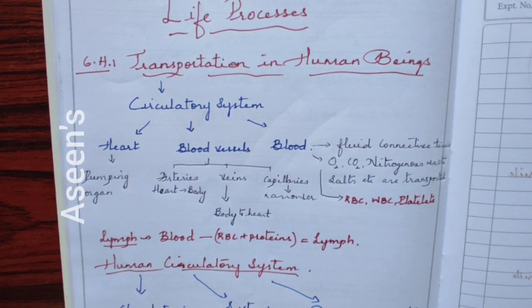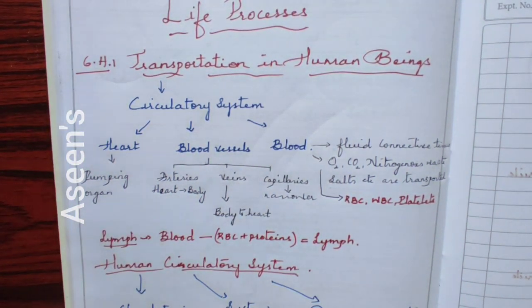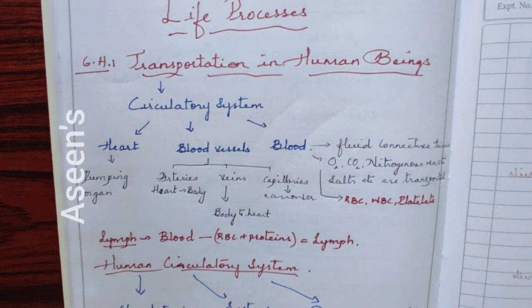So here the main thing which helps in transportation of substances inside our body is blood. Blood alone is not capable of doing such a thing. It's just in liquid form and hence it aids a lot in transportation, but blood alone is not enough.